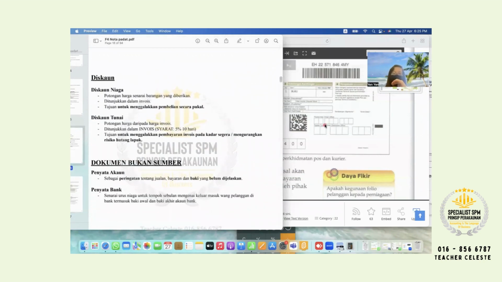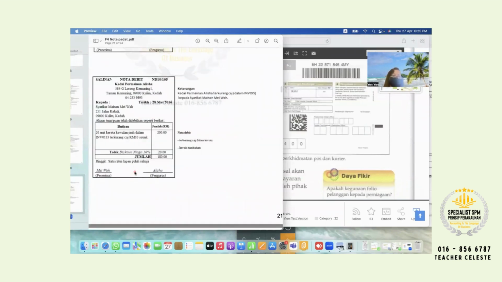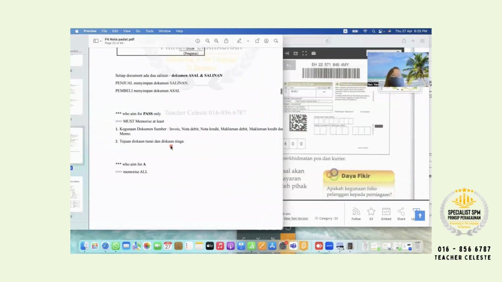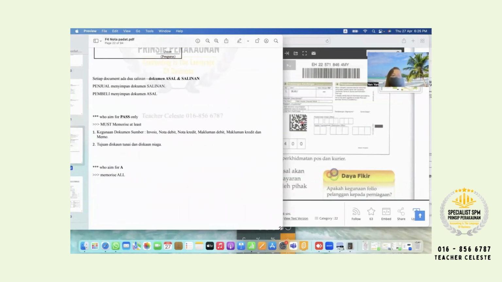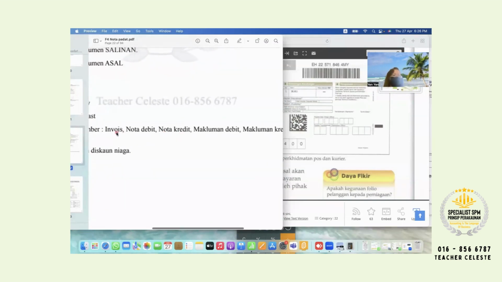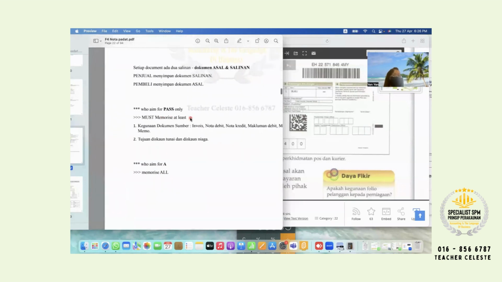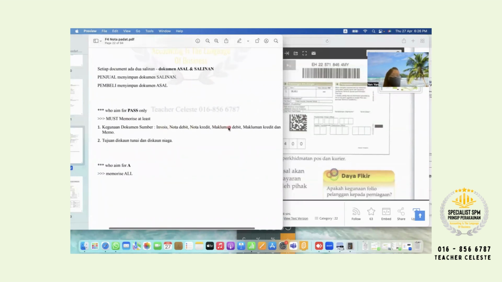Okay, so firstly, at least you have to memorize. Here got the 18 documents, 18 or 17, I forgot already. If you think let's say too much for you, I want you to memorize at least invoice. Just now I asked you to put the big style here. Nota debit, nota credit, makluman debit, makluman credit, and memo. Okay. So please be ready and remember all these things before we start the next lesson. Otherwise, you also blur one. Okay, so this one you must memorize it.